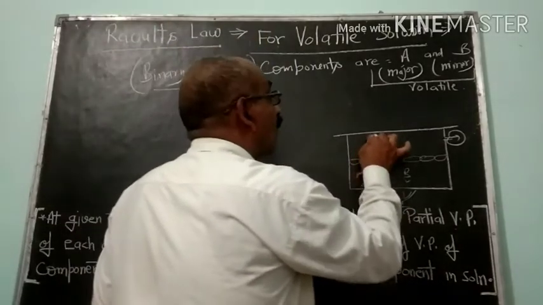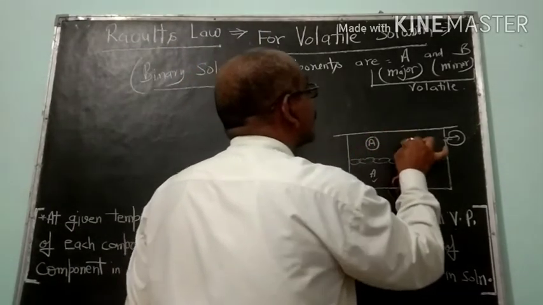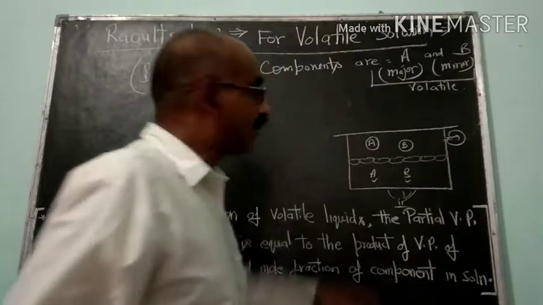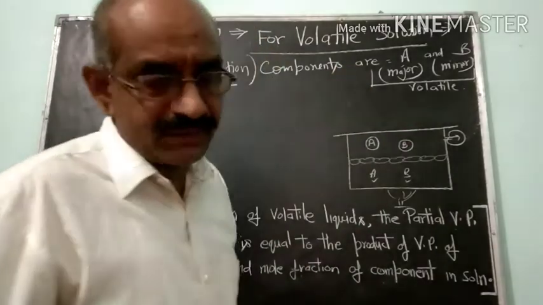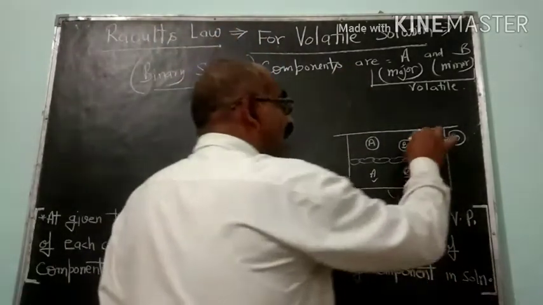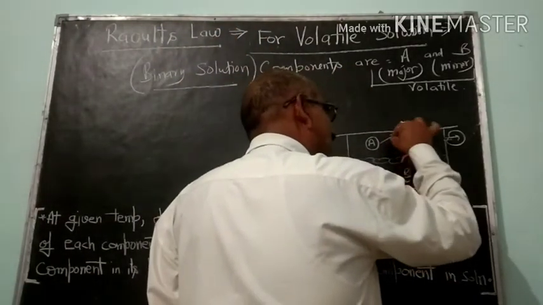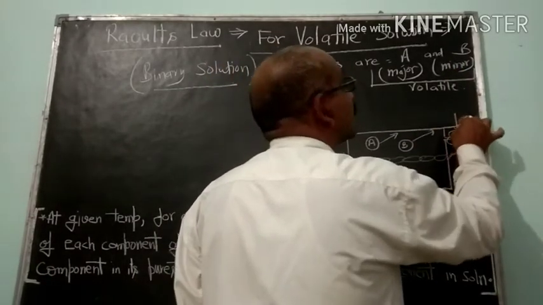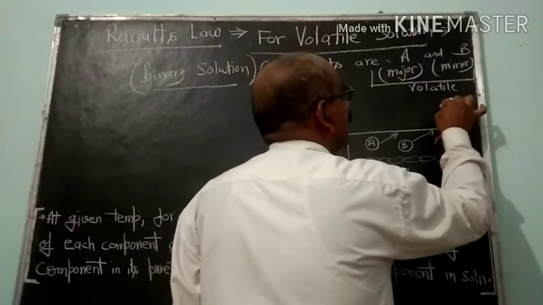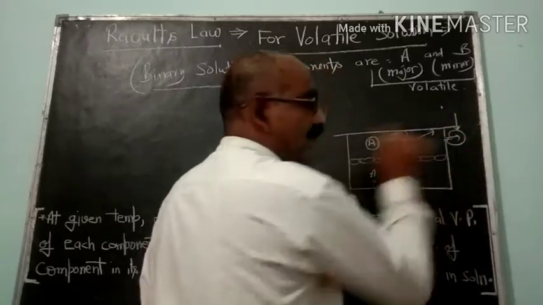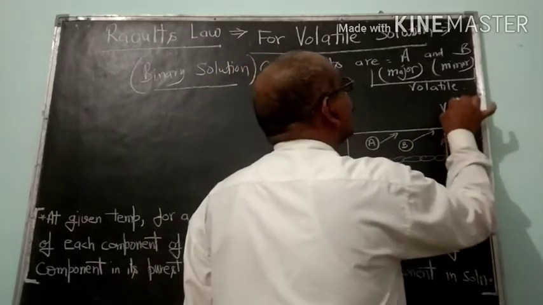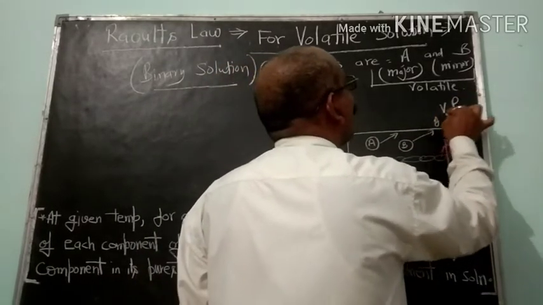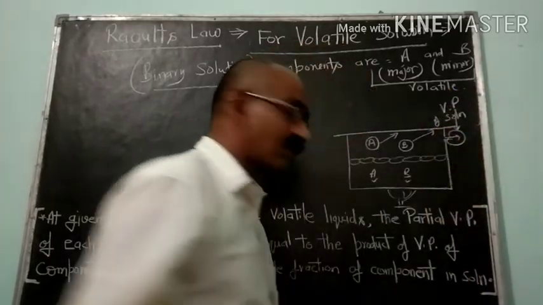So here vapors of A as well as B, both the components will be obtained, and then they will exert pressure, and that pressure of the solution here will be measured by this manometer, and this one is called the vapor pressure of solution. Is it clear?